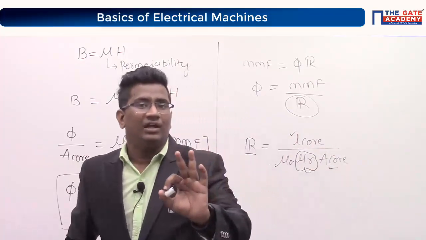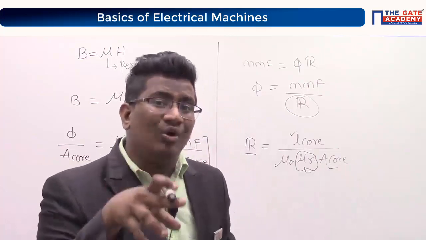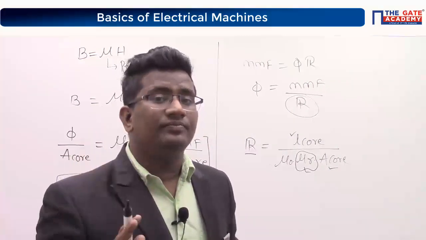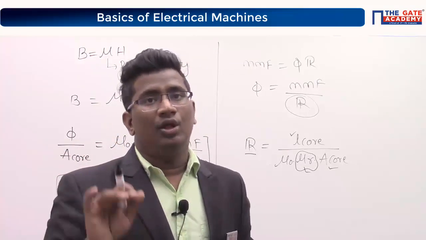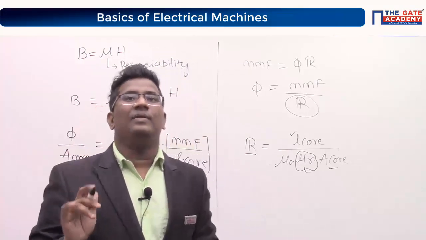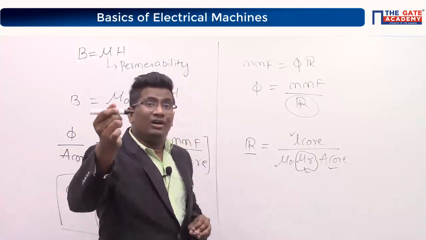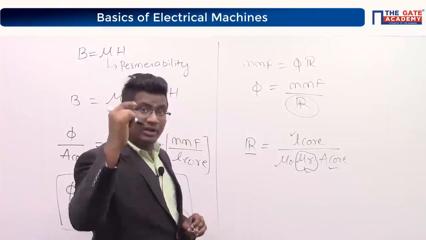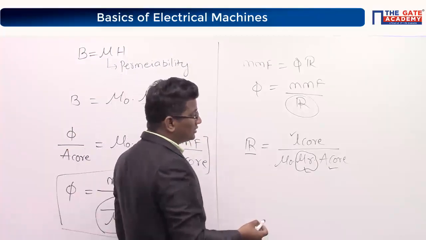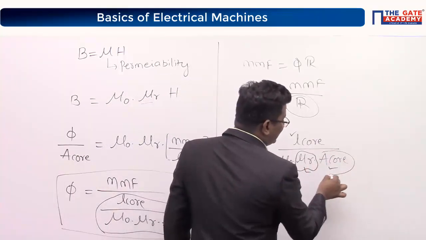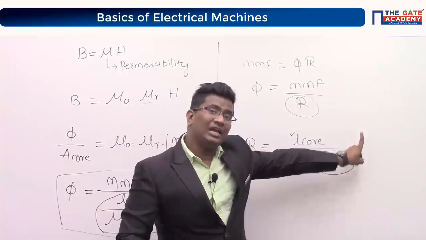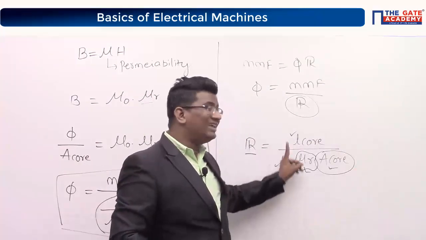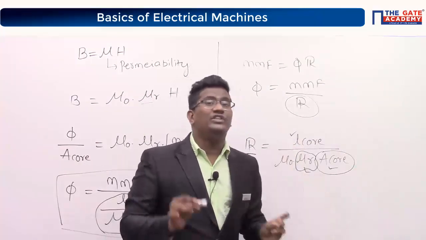Three possibilities I have. Tell me, do you always prefer low reluctance or high reluctance? Low reluctance, everybody. Low reluctance means, tell me once, you have to either increase the area of the core or you have to increase the permeability. Tell me, out of these two, which is best?